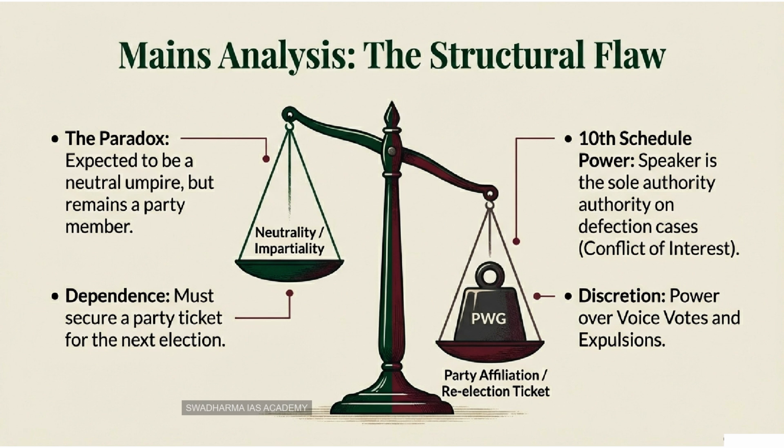How do other mature democracies handle this? I've heard the UK system is fundamentally different. It is, and it's the gold standard for comparison in any mains answer on this topic. The British House of Commons operates on a powerful convention known as once a speaker, always a speaker. In the UK, when a member of parliament is elected speaker, they formally and publicly resign from their political party. They sever all ties. They become, for all intents and purposes, a political orphan.